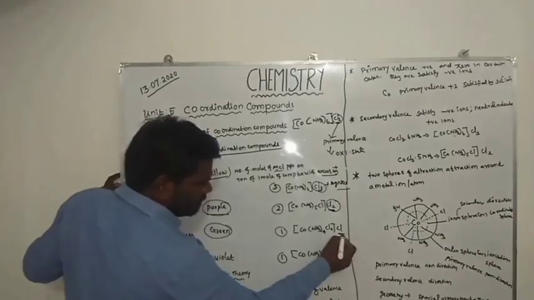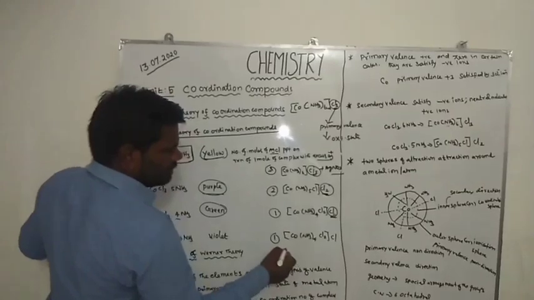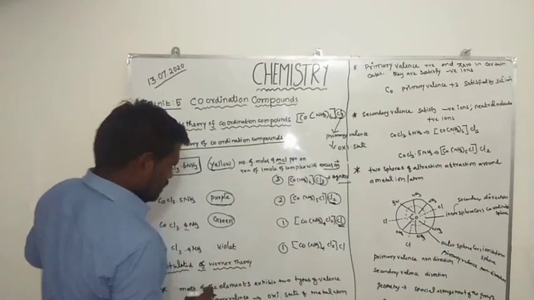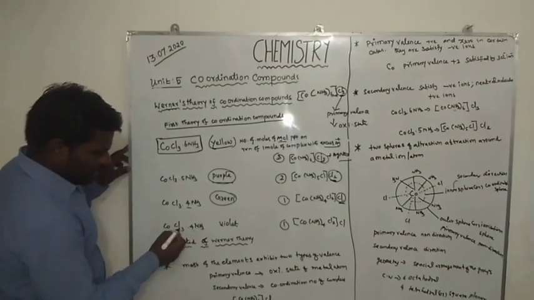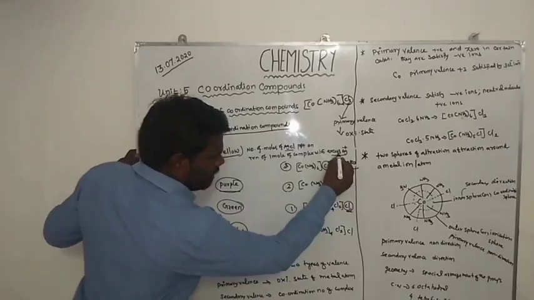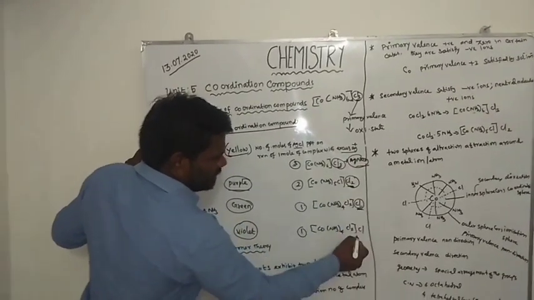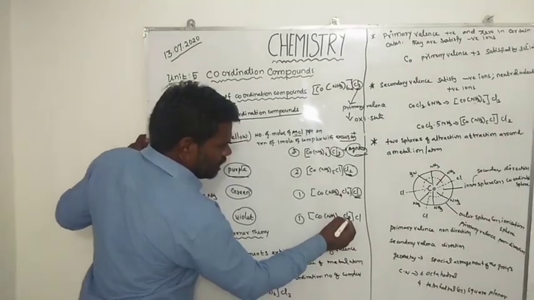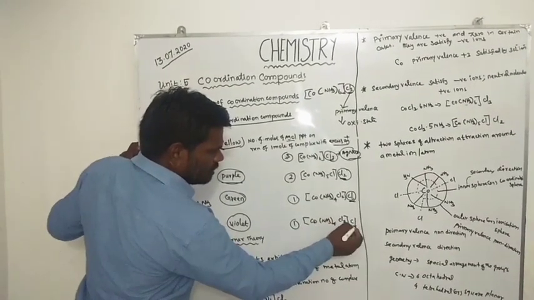In the outermost sphere there is 1 chloride ion, so 1 silver chloride is obtained. And tetraammine dichlorido cobalt chloride exhibits violet color; when treated with silver nitrate, silver chloride is obtained.